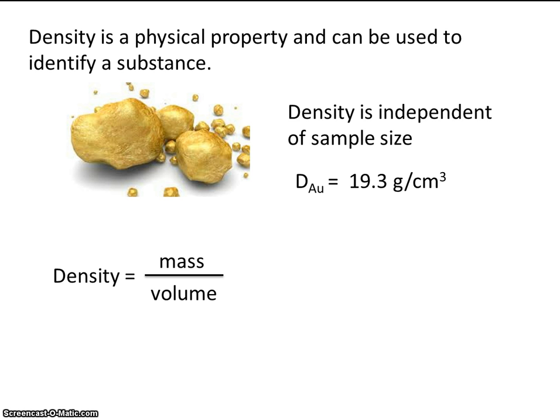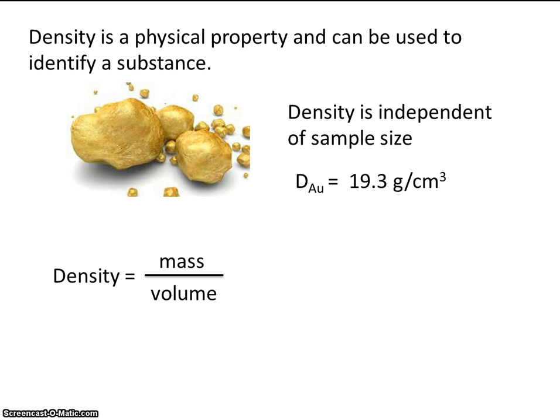Well, maybe he could have alloyed the gold with some other cheaper metals, like some copper or something like that. So maybe the goldsmith kept some of the gold for himself and replaced some of the gold in the sample with some copper. Either way, the king wanted to know if he was cheated, so he hired Archimedes to determine if the crown was solid gold or if it had been adulterated in some way.